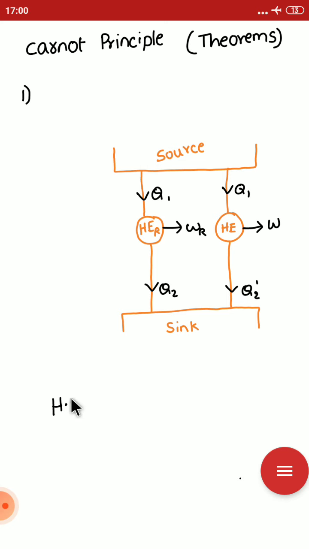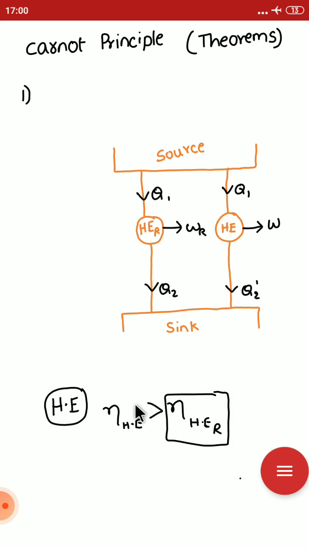In simple words, no heat engine can have an efficiency greater than that of a reversible heat engine.